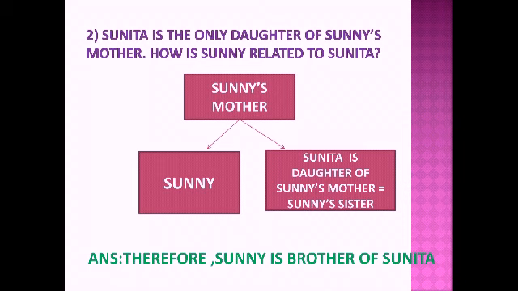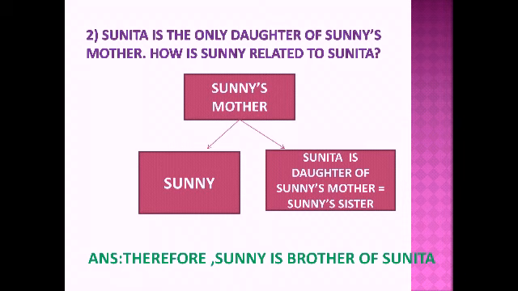Now, who will be the daughter of Sunny's mother? Daughter of Sunny's mother will be Sunny's sister, right? That means Sunny's mother has two children. One is Sunita and another is Sunny.